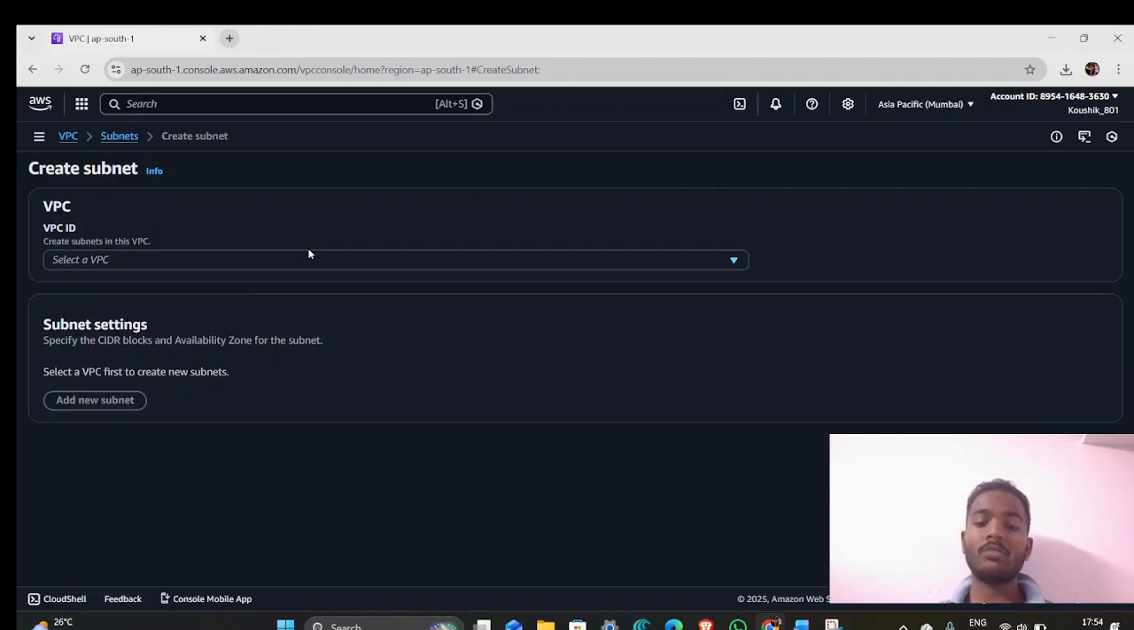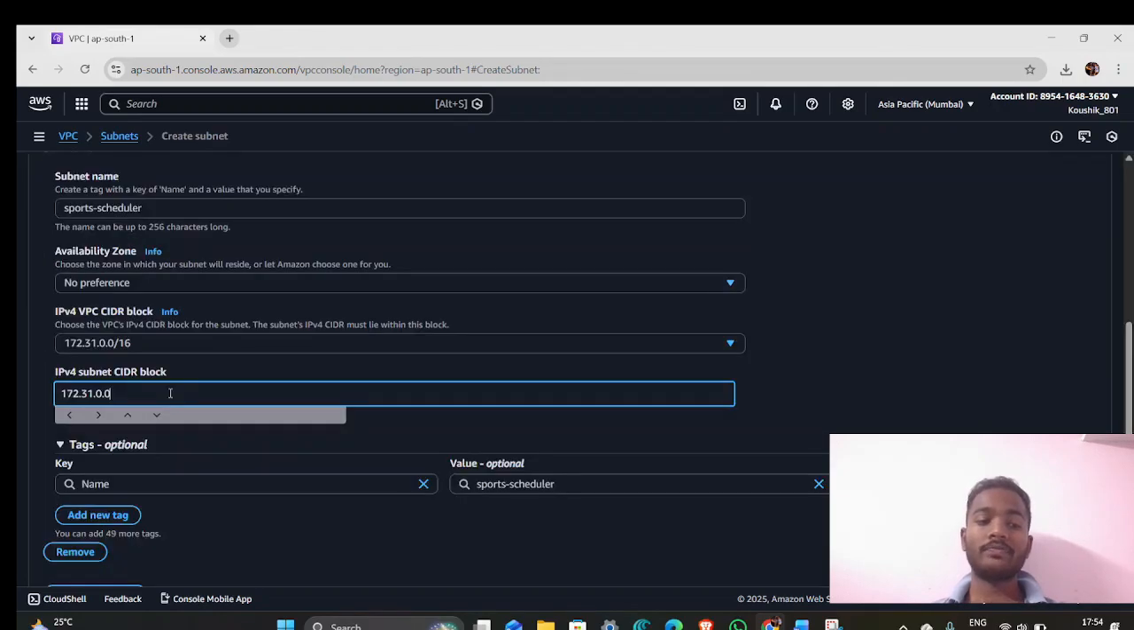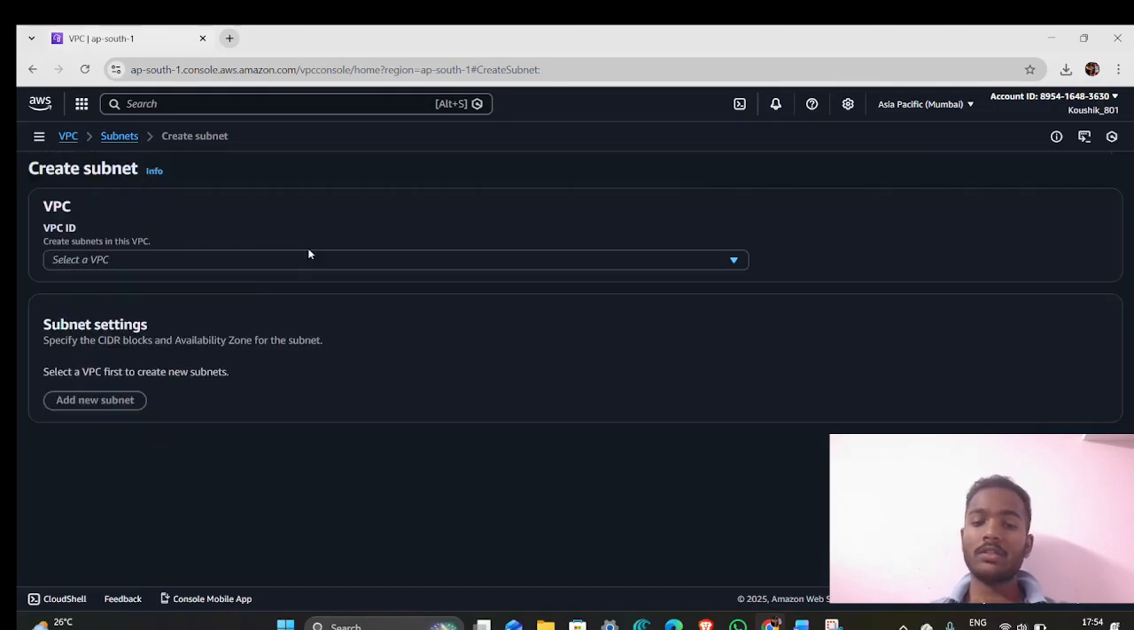Now we go to subnet. A subnet is a smaller network inside a VPC. It divides the VPC IP address range into smaller segments. Subnets are created to organize resources, improve security, and control traffic flow. We can create public subnets for internet-facing resources and private subnets for internal services. Every EC2 instance must be launched inside a subnet. The subnet decides whether the instance can access the internet or remain private.